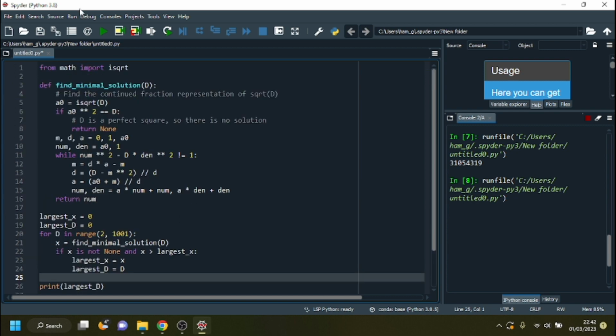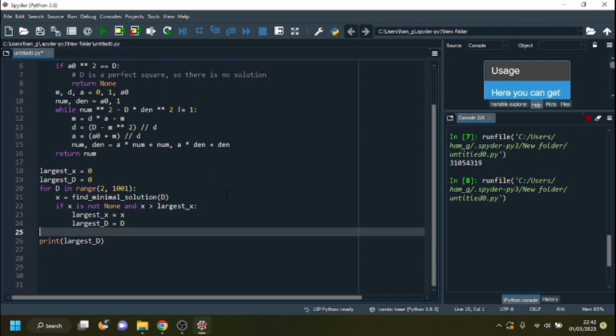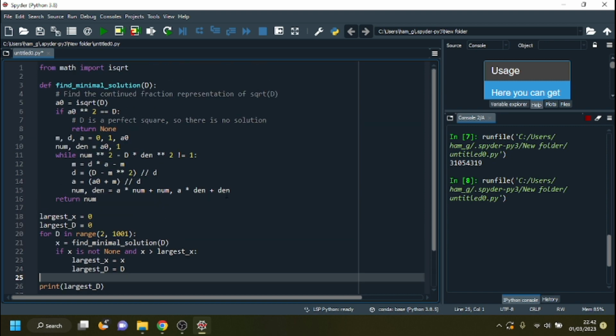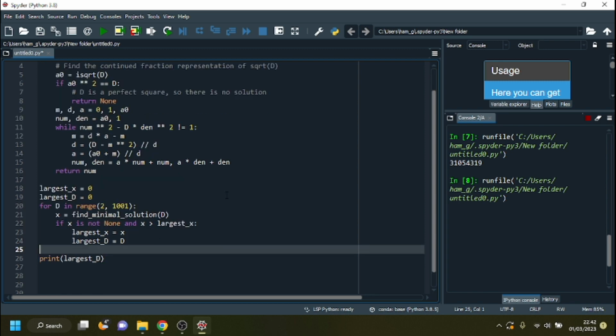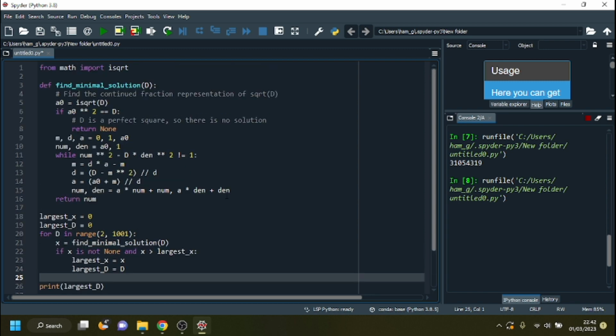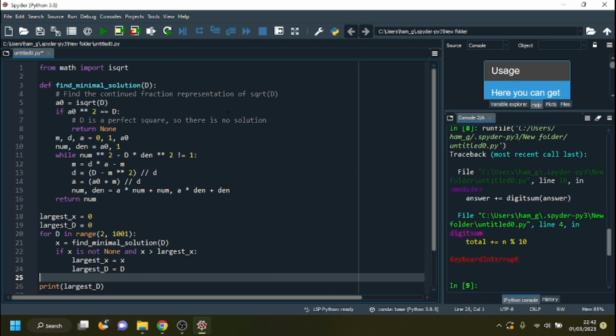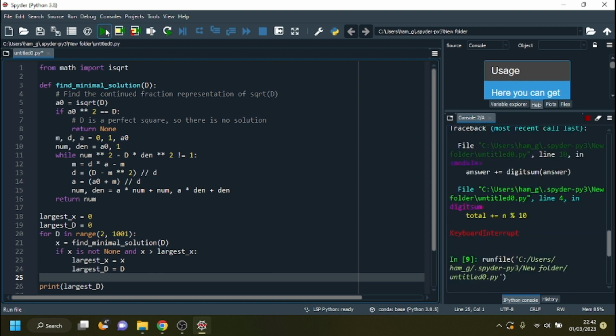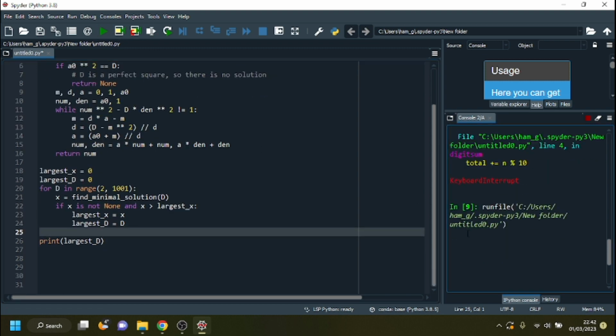Okay, let's try again. Oh, it is running the code. Is it running the code? It is now.